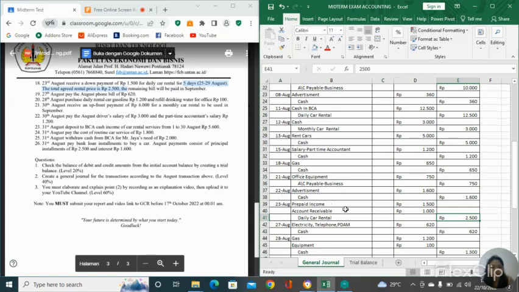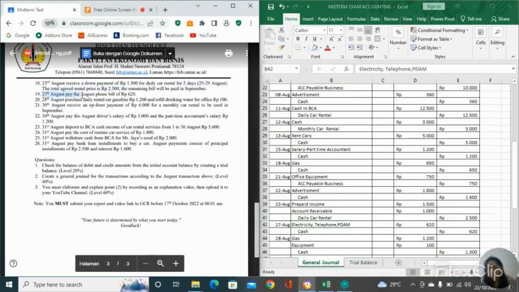So accounts receivable is debit. So prepaid income 1,500, and accounts receivable 1,000, and daily car rental, we calculate the total is 2,500. Daily car rental is increased. So we move to next.